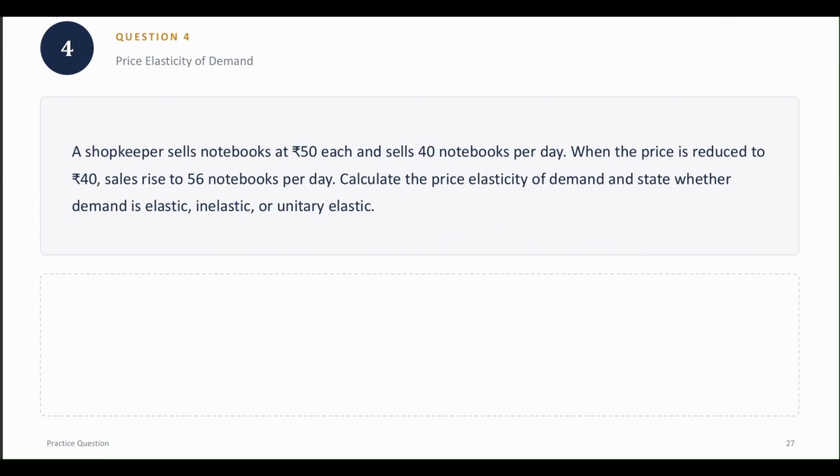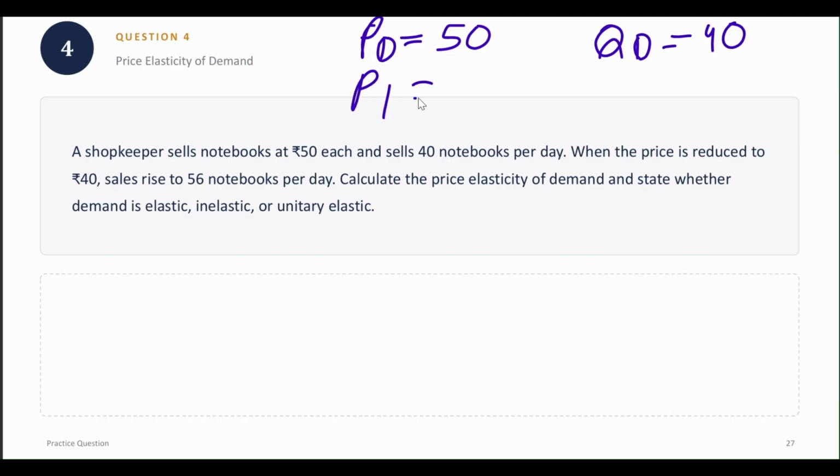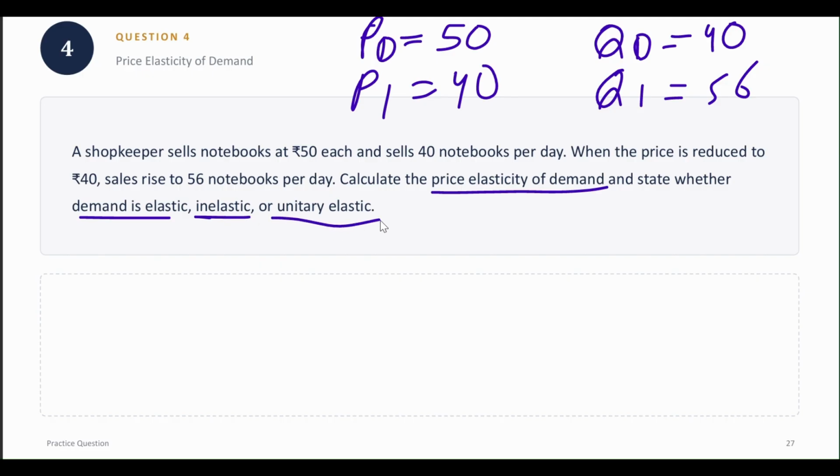A shopkeeper sells notebooks at 50 each. So P0 is 50 and sells 40 notebooks per day, Q0. When the price is reduced to 40, so now the price has been reduced to 40, sales rise to 56 notebooks per day. Calculate the price elasticity of demand and state whether the demand is elastic, inelastic, or unitary elastic. Fine, let us solve this.